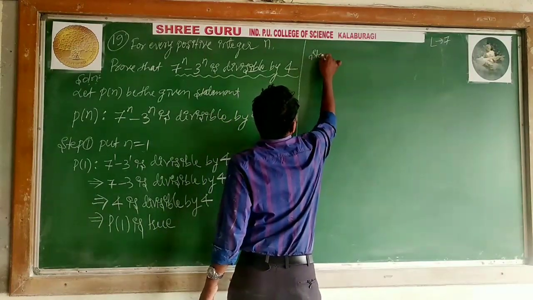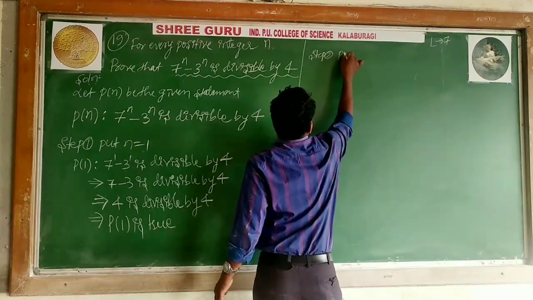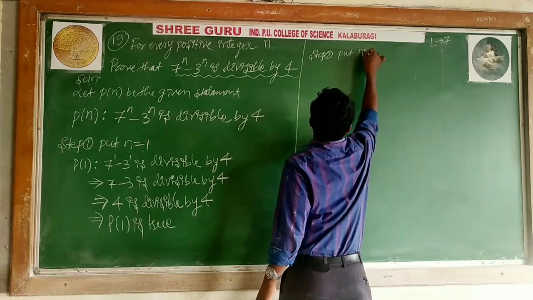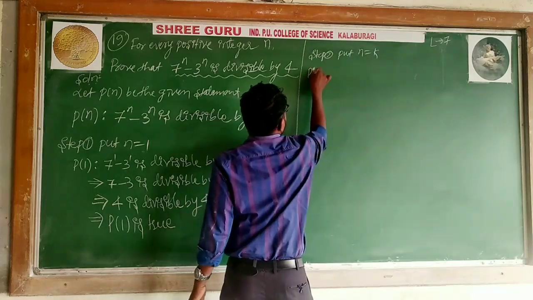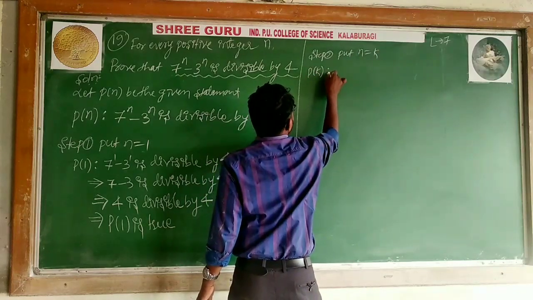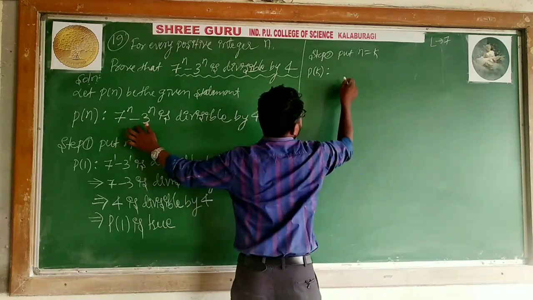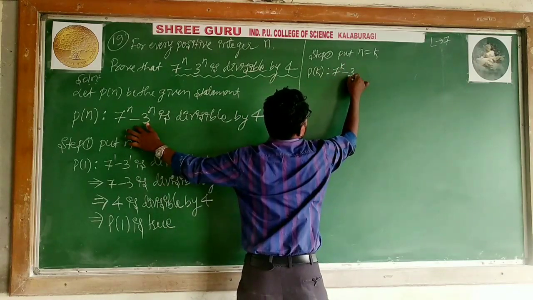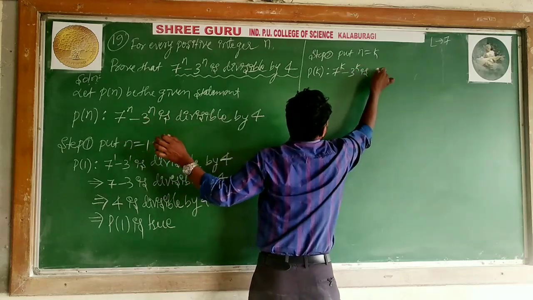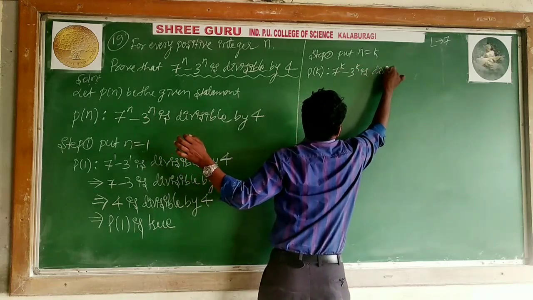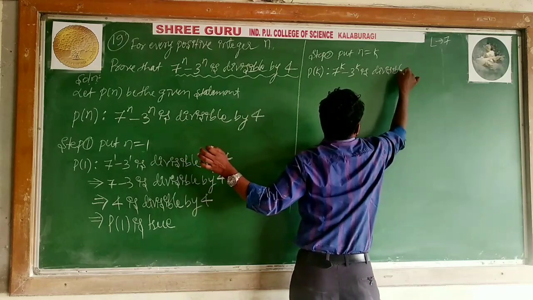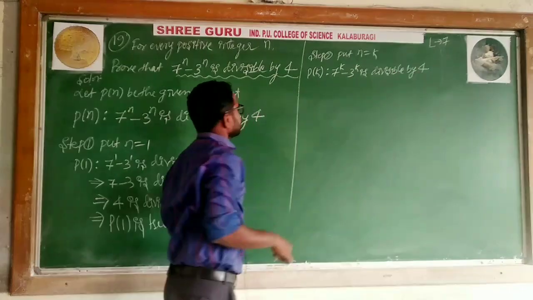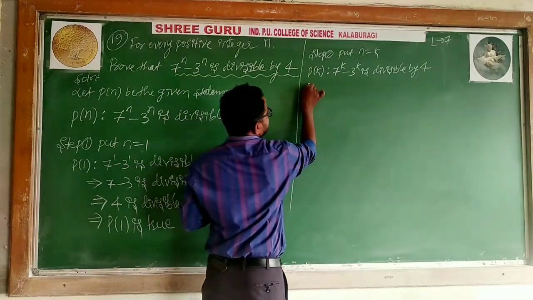Step 2. Put n is equal to k. What is the statement? P of k, such that 7 to the power k minus 3 to the power k is divisible by 4. When it is divisible by 4, mathematically I can express it as follows.